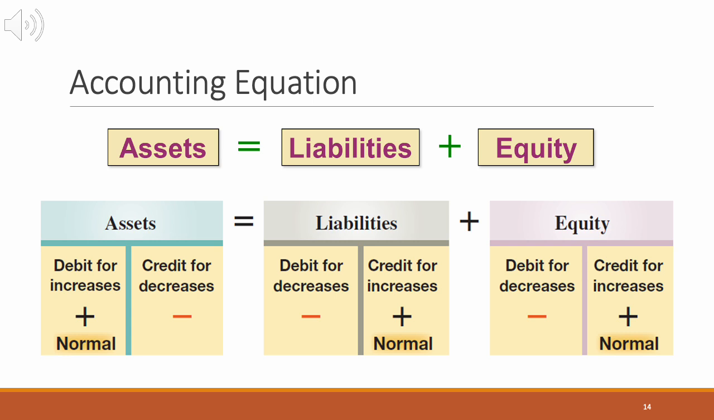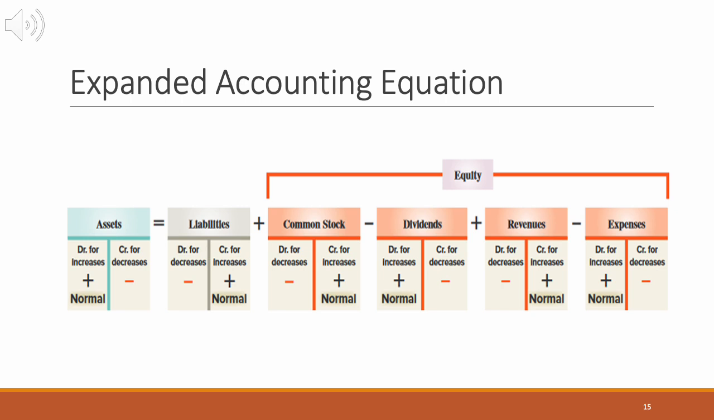Think of it like this. When you receive something, you debit that account. When you give something, you credit that account. For example, if you buy $200 of supplies with cash, you debit supplies and credit cash. So, debits and credits are just a system of directions that help us track increases and decreases consistently and keep everything balanced. Now, try to find how the debits and credits would work on the expanded accounting equation.